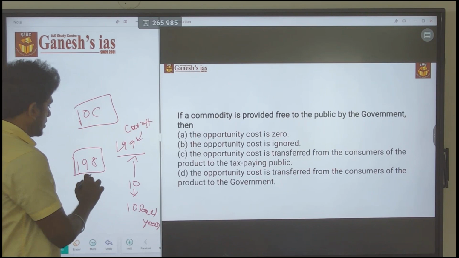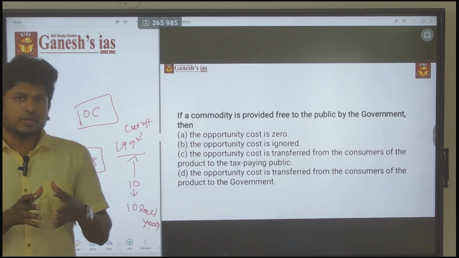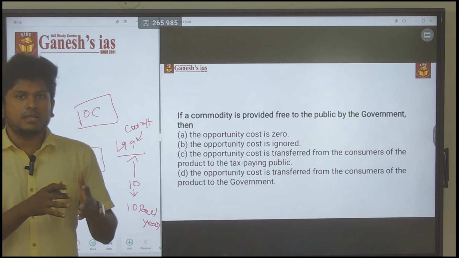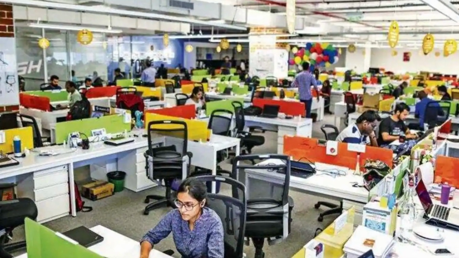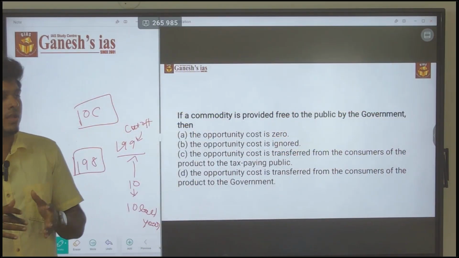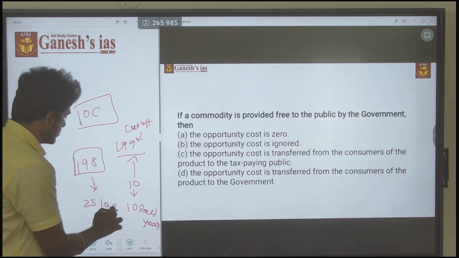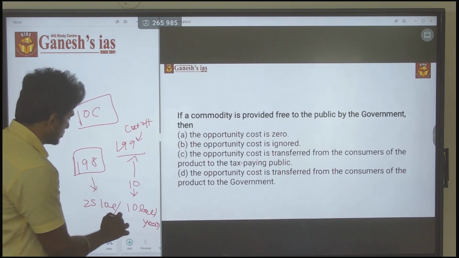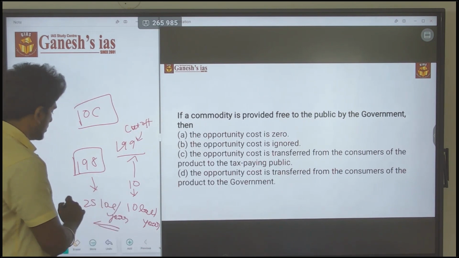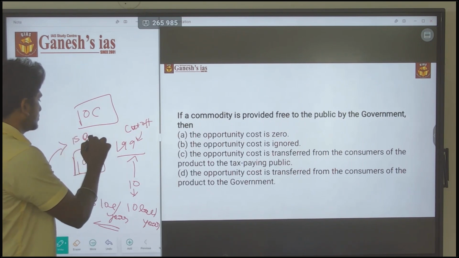His friend goes for an engineering opportunity and gets into the IT sector. After some time there is a huge boom in the IT sector, so his friend is earning around 25 lakh per year. Then this person is actually losing 15 lakh.